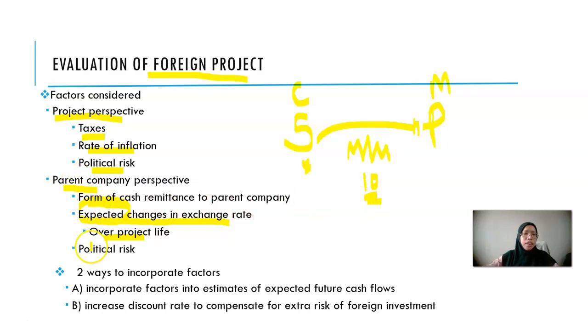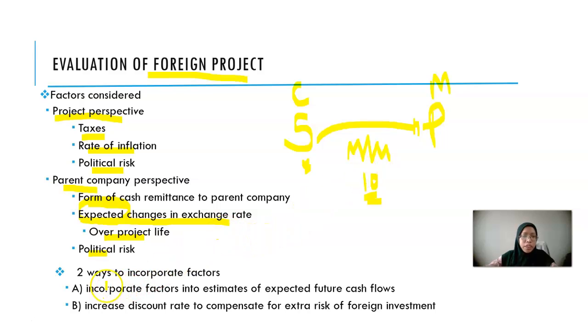And lastly, of course, you also have to look at the political risk. Among the political risks you should look at, as we discussed just now, is the policy on remittance of money from the host country to the home country.